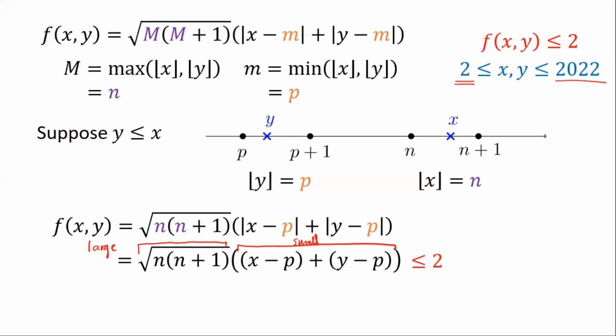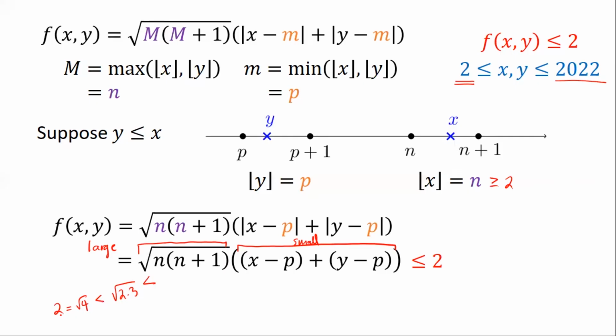All right. Well, because x and y, they're both greater than or equal to 2, and n is the result of rounding down to the integer just below x. So that suggested to me that n is greater than or equal to 2. So even if you try to figure out the smallest value of the first factor, the one with n plus 1, we see that this is going to be larger than the square root of 2 times 3. So square root of 6, it's not a perfect square, but that's larger than the square root of 4. That's a perfect square, which is 2.